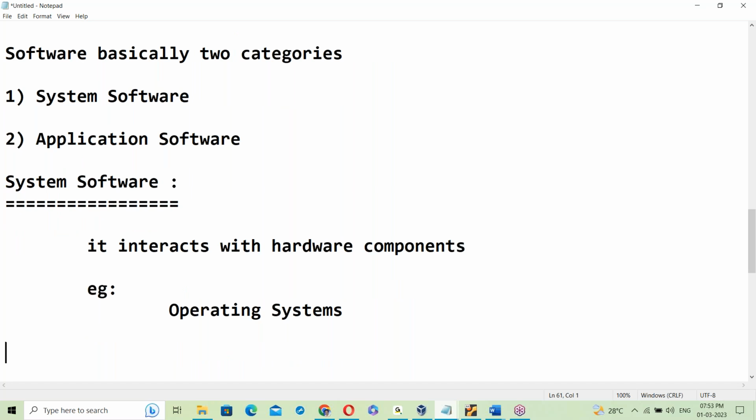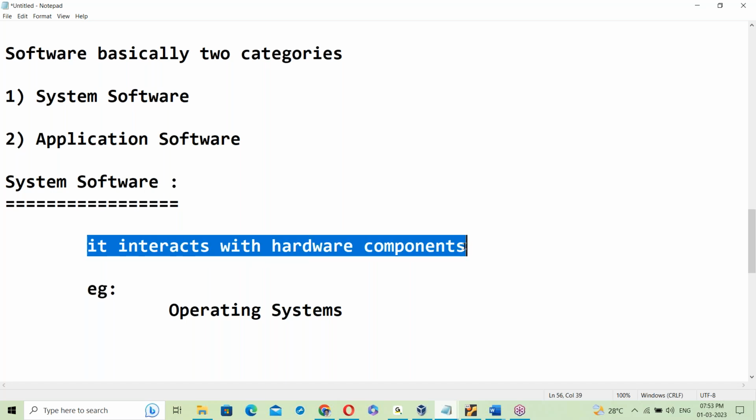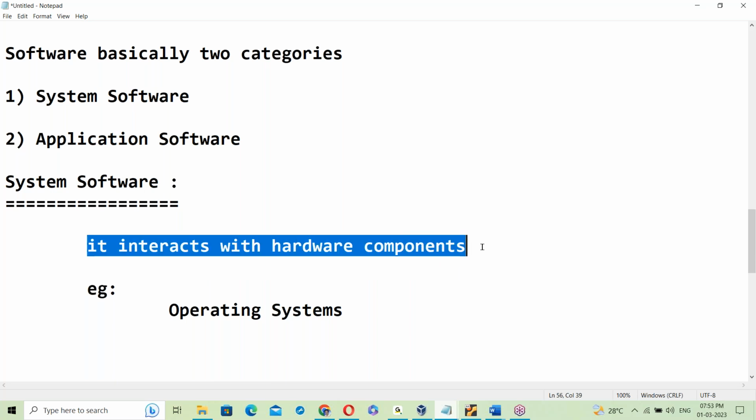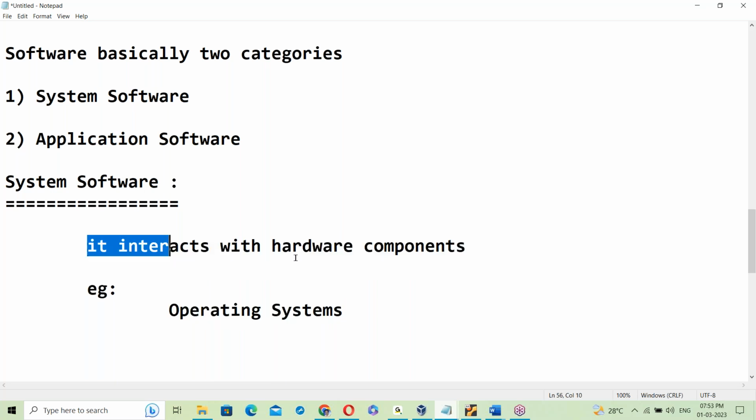Okay, OS is system software. System software interacts with hardware components. The OS interacts with hardware components. It's a system software. Next, application software.